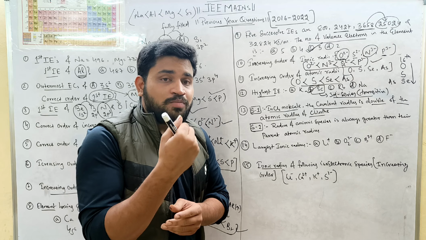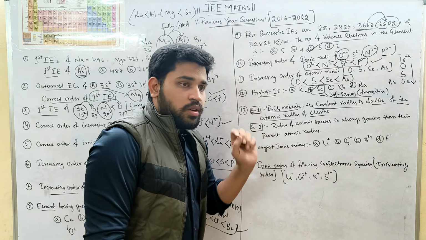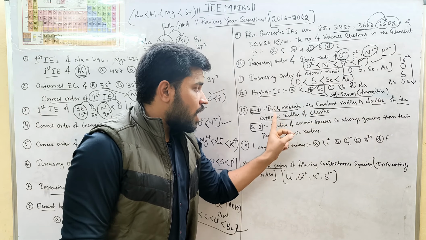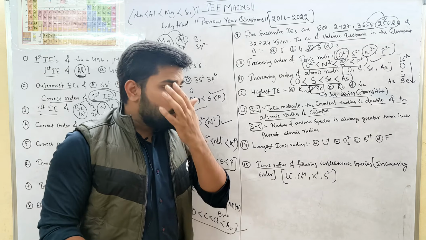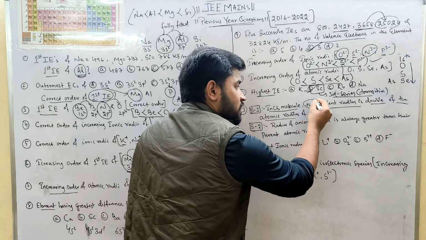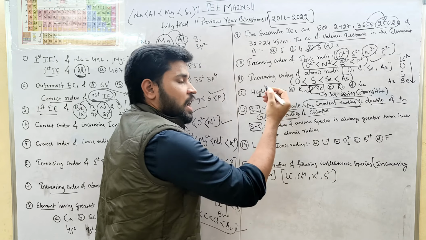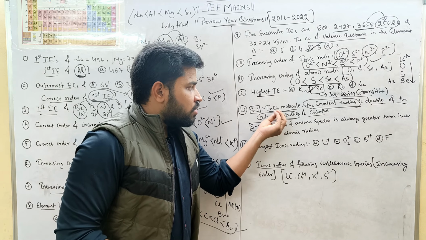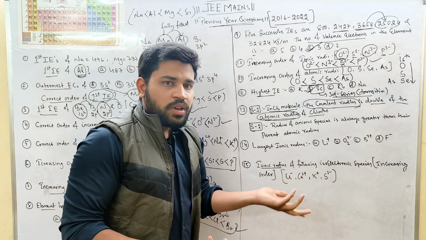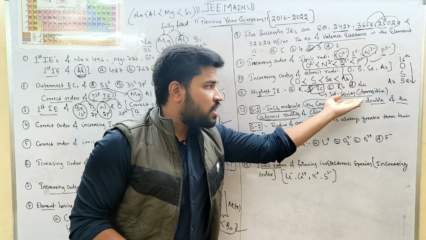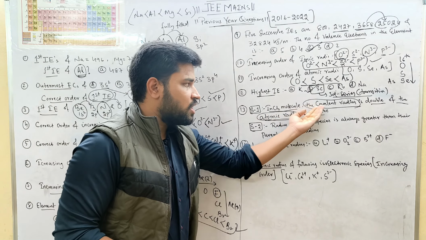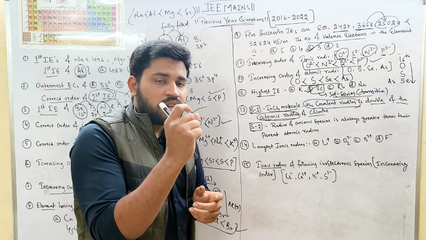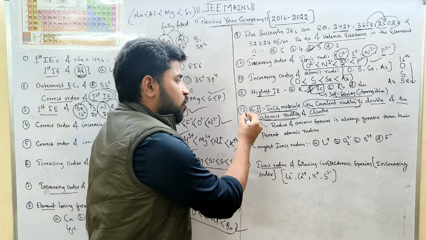See how they are bluffing. In the Cl2 molecule, the covalent radius is double of the atomic radius of fluorine. We should know that covalent radius is nothing but the atomic radius. How can it be double? Are you getting my point? Covalent radius equals atomic radius, so covalent radius can never be double of the atomic radius. Both are the same, so it cannot be double. It is just a twisting to bluff your mind. So that's why statement 1 is wrong.